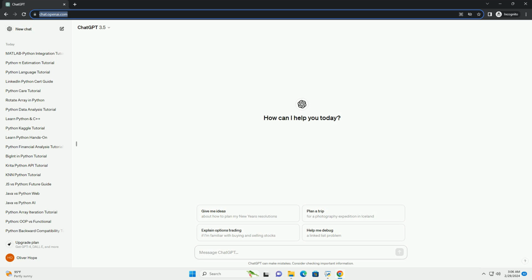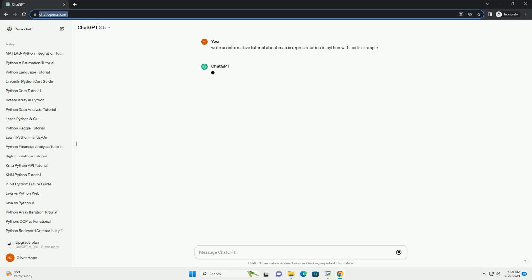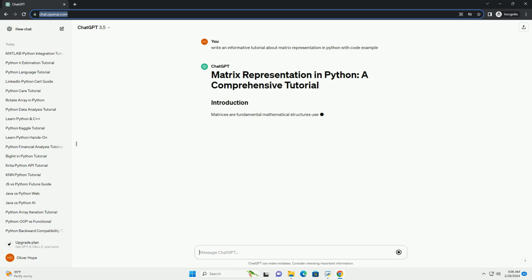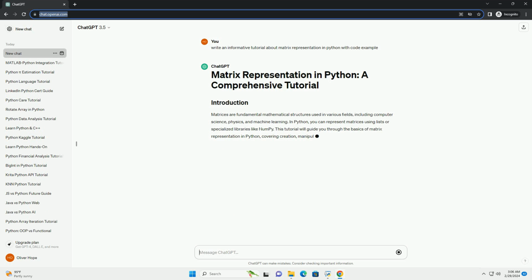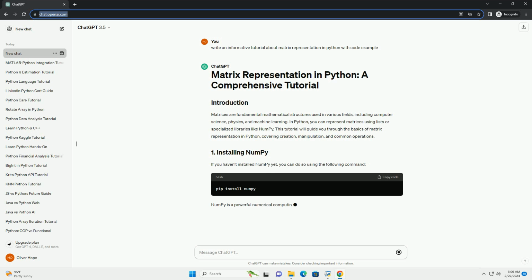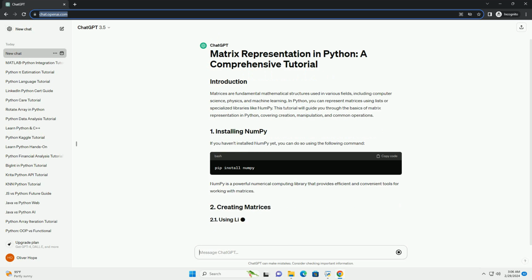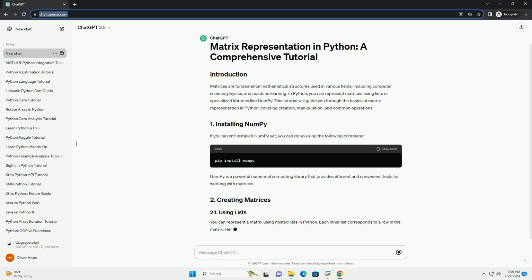Matrices are fundamental mathematical structures used in various fields, including computer science, physics, and machine learning. In Python, you can represent matrices using lists or specialized libraries like numpy. This tutorial will guide you through the basics of matrix representation in Python, covering creation, manipulation, and common operations.